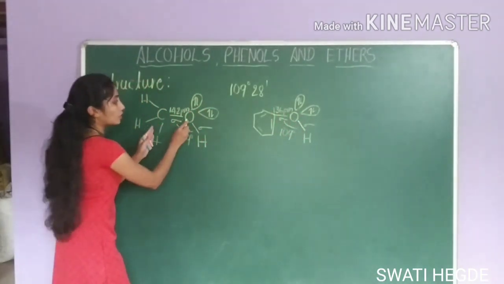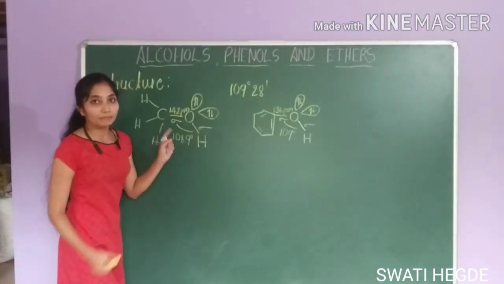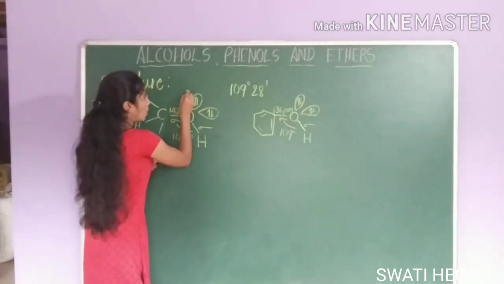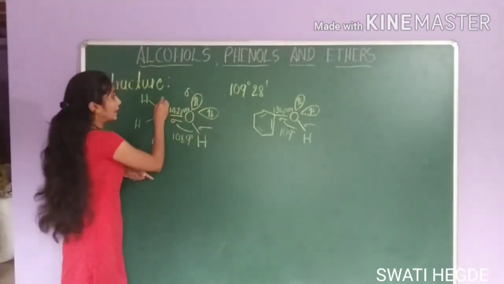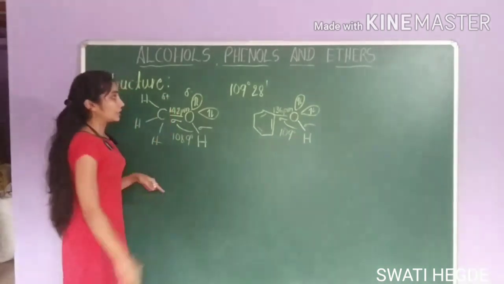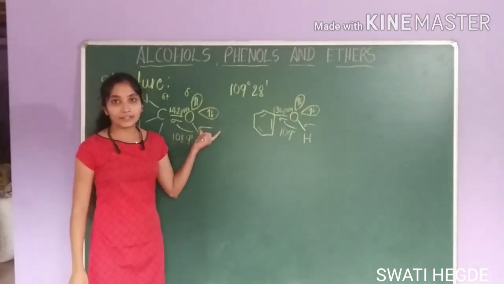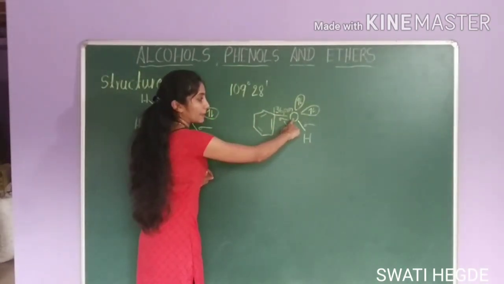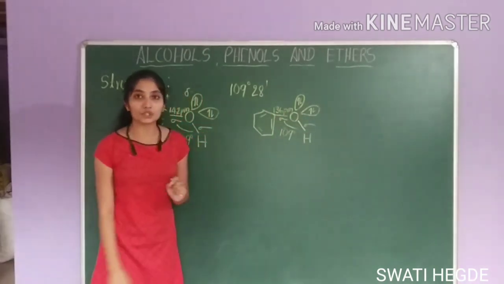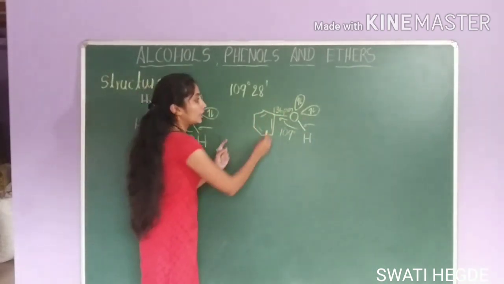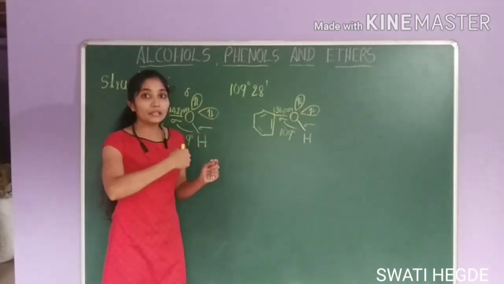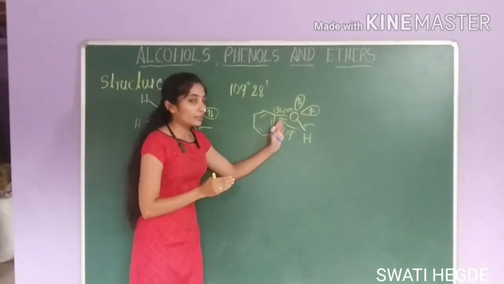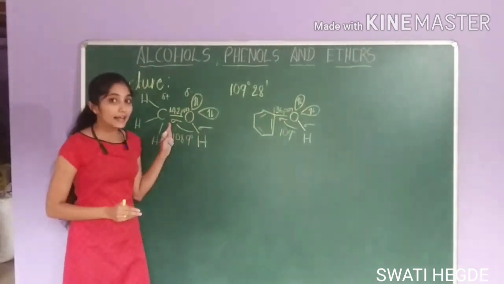Oxygen is more electronegative than carbon. It withdraws the shared pair of electrons towards itself. So oxygen gets a partial negative charge and carbon gets a partial positive charge. This creates a dipole moment in the molecule. In phenol also, oxygen withdraws the shared pair of electrons towards itself, but here the electrons on carbon are delocalized in the benzene ring, so they are less available. So the dipole moment of phenol is less than alcohol.